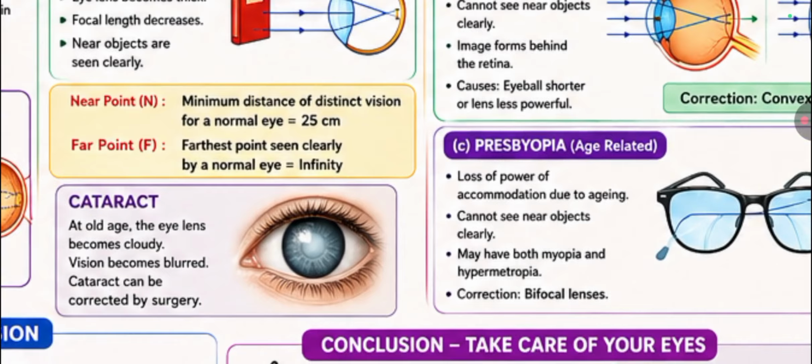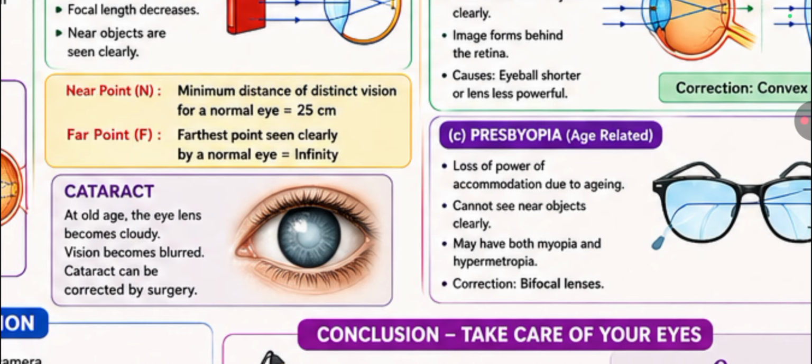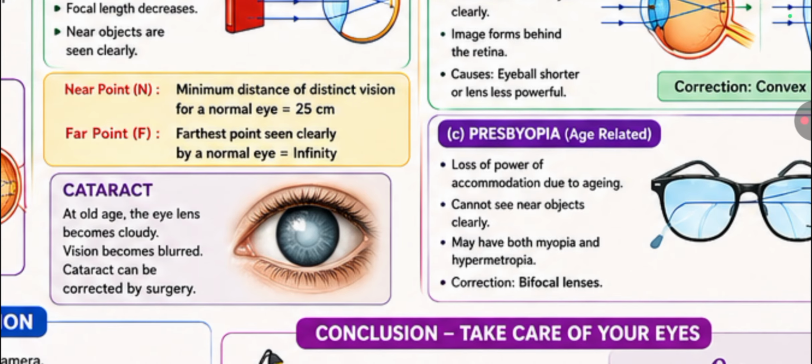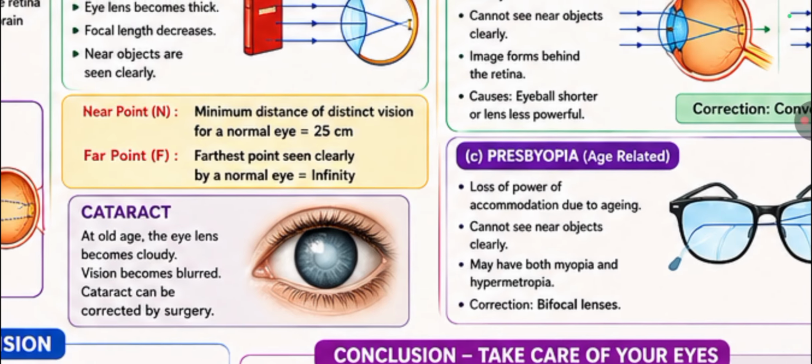Next one is cataract. Sometimes, due to old age, the eye lens becomes cloudy. This condition is called cataract. Vision becomes blurred. Nowadays, cataract can be corrected through surgery.